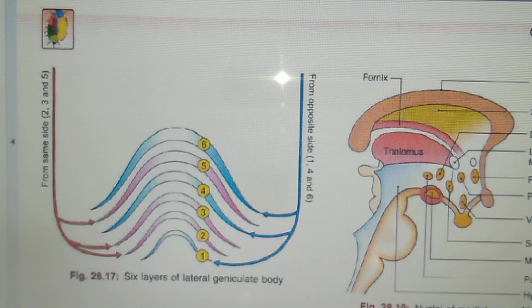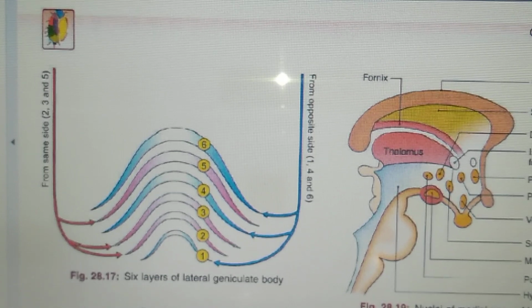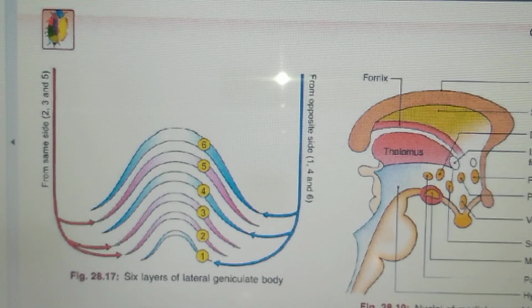Okay, so that is all about the clinical anatomy for the thalamus and the metathalamus. In the next lecture we'll learn about epithalamus.